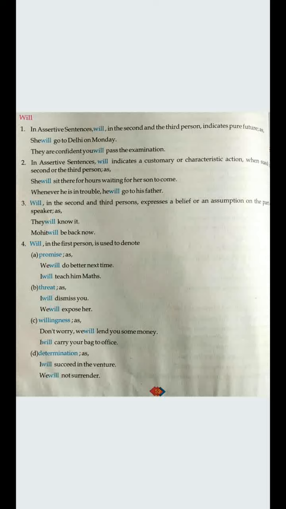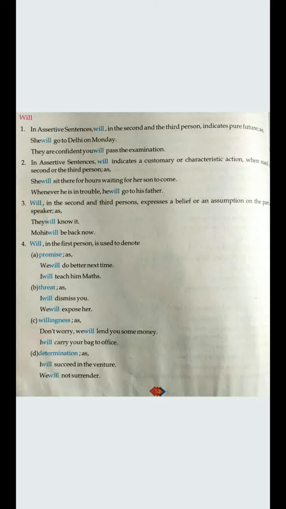Next, third point, you can see will in the second and third person. Now it's very surprising, as from the earlier classes we have learned that we make use of shall with I and we, and will is used with he, she, it, and they. Now, in the second and third person, it expresses a belief or an assumption on the part of the speaker, like you have an idea that they will know it. You are having an assumption that somebody knows this, so you say they will know it. That means you are having an idea that the person in front of you will understand this. Here you make use of will.